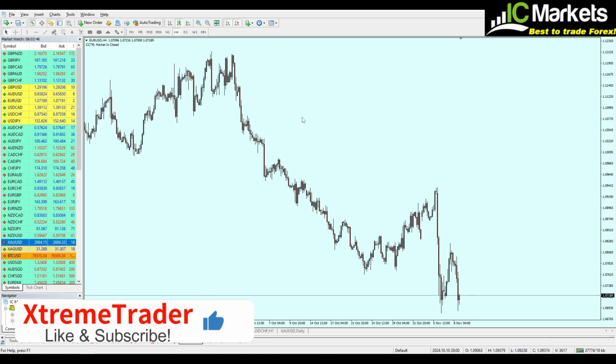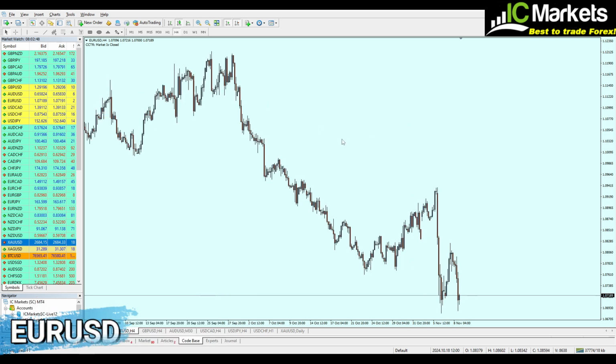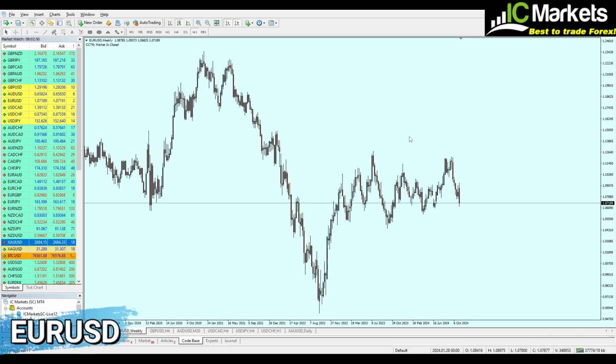So as usual, my friends, let's now begin analyzing the market, and as usual we will start with the EURUSD. So right now here I'm on the weekly chart on the EURUSD. And what we can see here on the weekly chart is of course this level of a resistance trend line, as we can see right here. So the market has indeed been respecting that level of a resistance trend line.